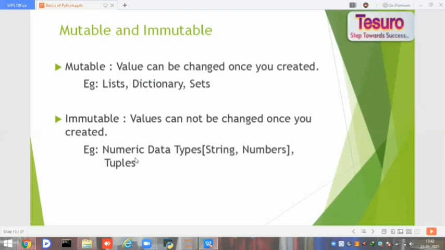Whereas in immutable, once you create that object, we can't modify, update, or remove the object. For immutable, we can say the generic data types, that is numbers. Under numbers, we can get integer, float, complex, boolean, and tuples and strings. So these are the immutable data types.